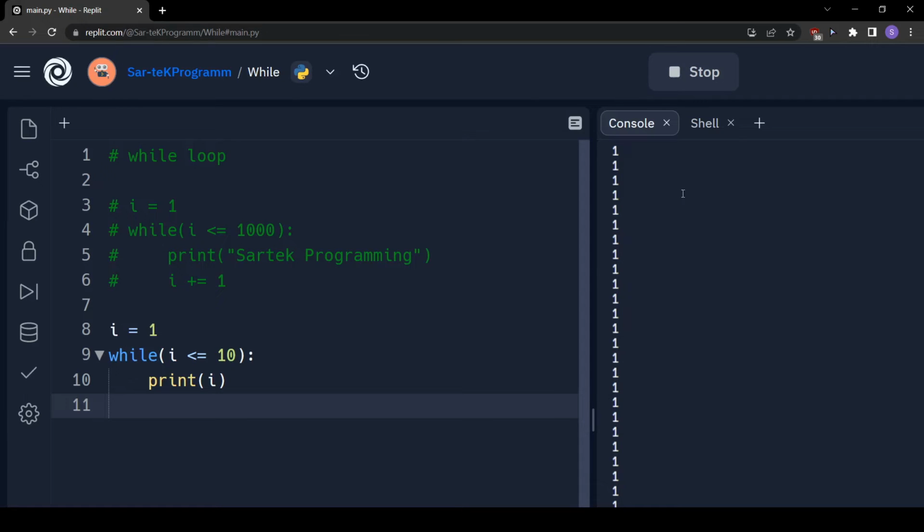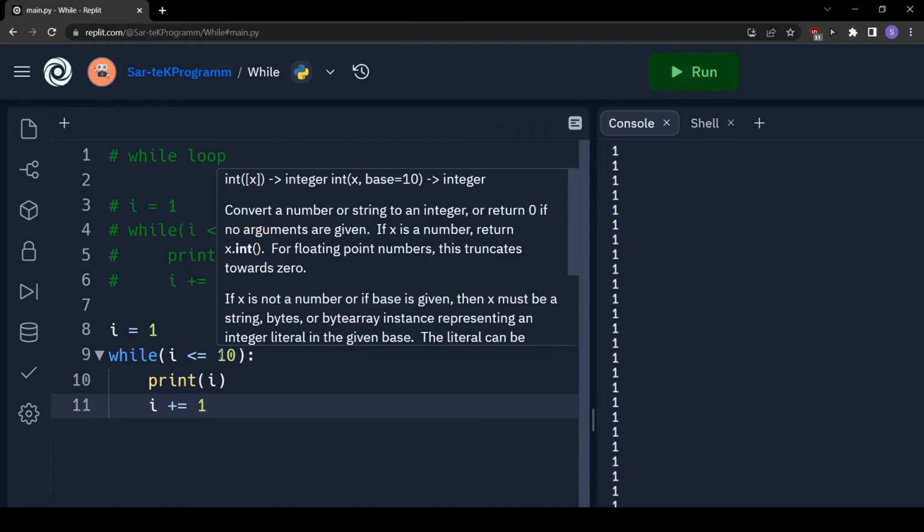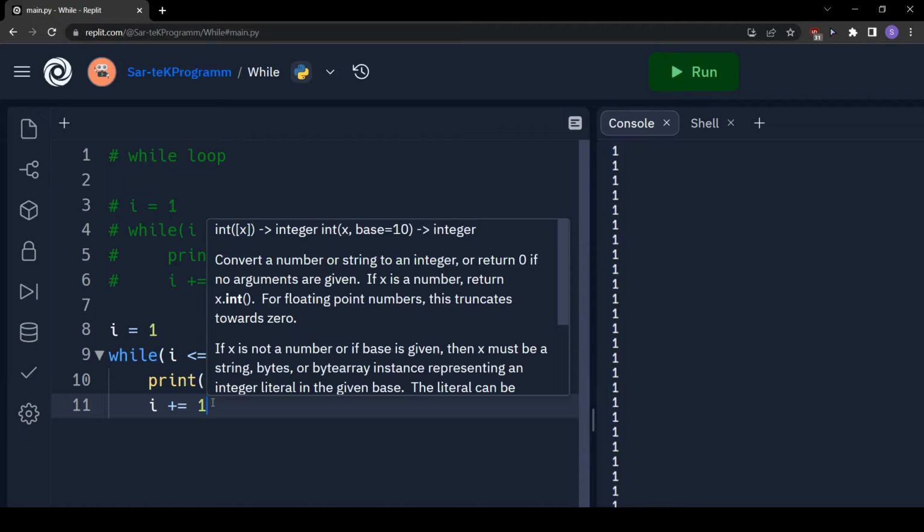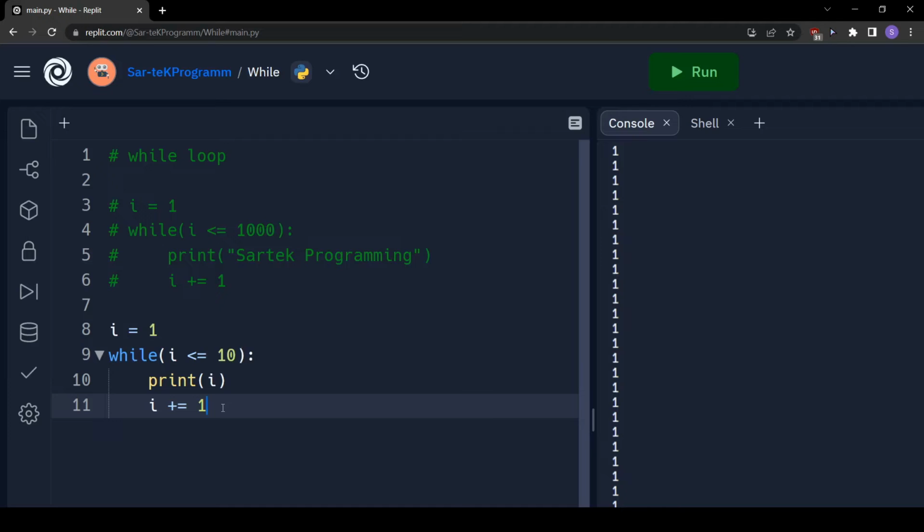See, there's no end to this, but we want finite steps. We want this to end. So we need to be very careful about this when it comes to loops. And so see, these are the three components. I will reiterate this. This is the first component when we will declare and assign a variable. This is the second component when we will check the condition, and this is the third component where we will either increment, decrement, or we might divide or multiply, depending on the scenario. So in this case we are incrementing. So we'll run this, and it will print 1 to 10.